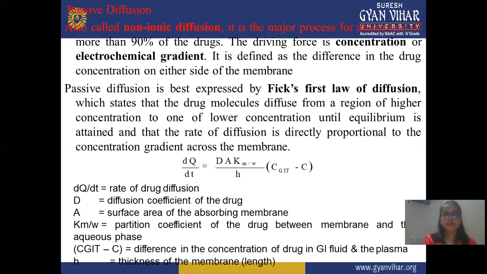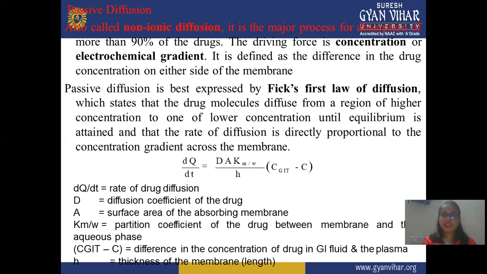First is passive diffusion, also called non-ionic diffusion. It is a major process of absorption, for more than 90% of drugs. Almost 90% of drugs are absorbed or penetrate by this passive diffusion process. The remaining processes are involved for only 10% of drugs. This is a major process. It is defined by a difference in the concentration on either side of the membrane. This mainly depends on how much drug is present on both sides of the membrane, meaning the difference between either side of the membrane.